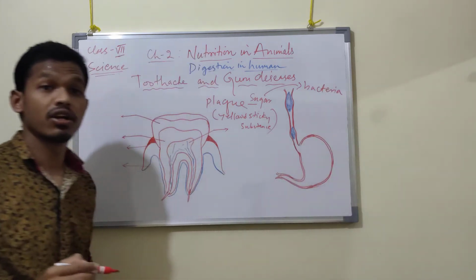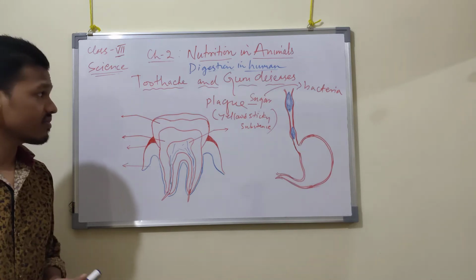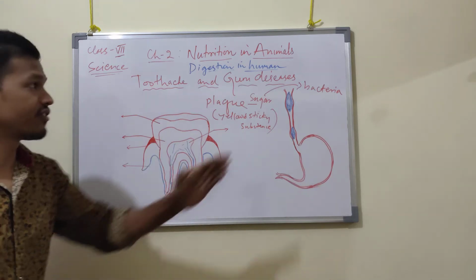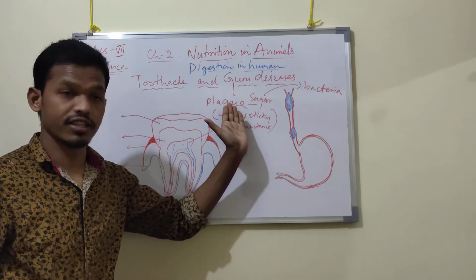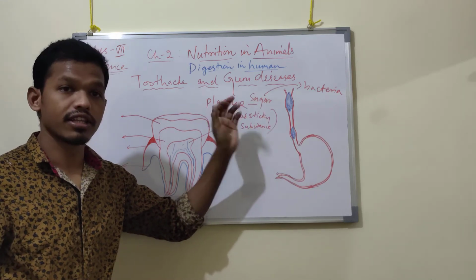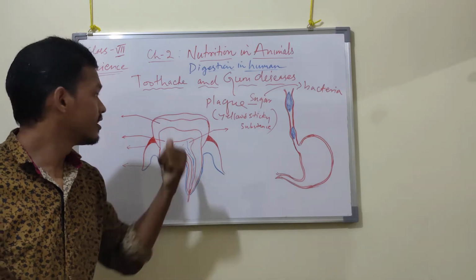This bacteria will attack the teeth. The bacteria which live in that plaque will eat off our teeth.